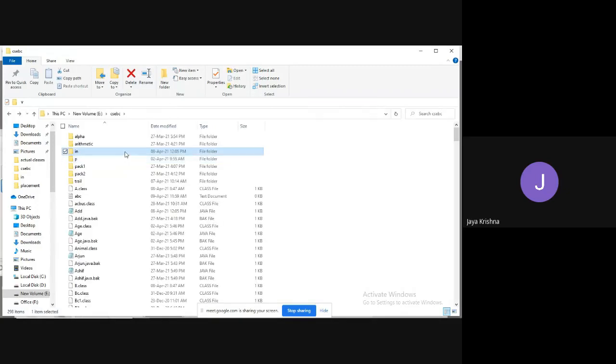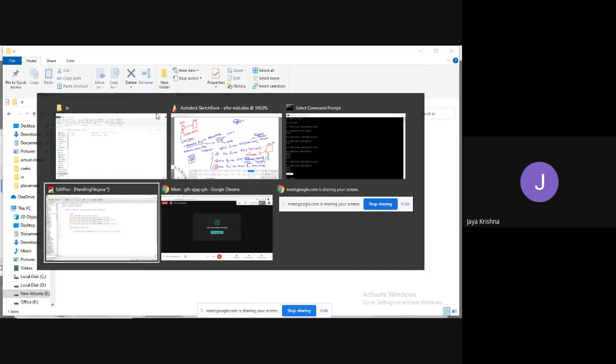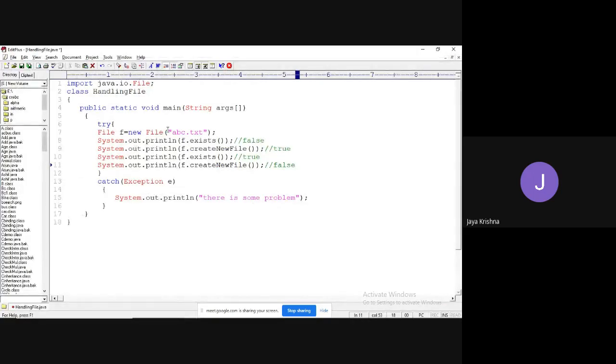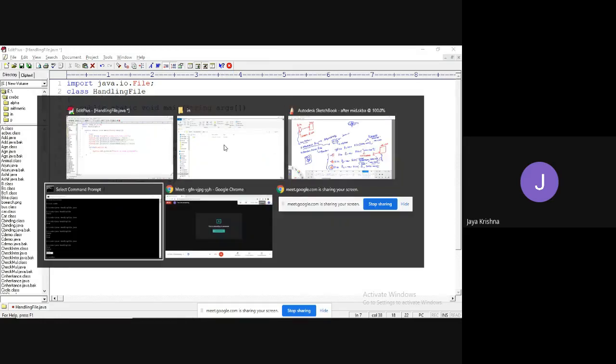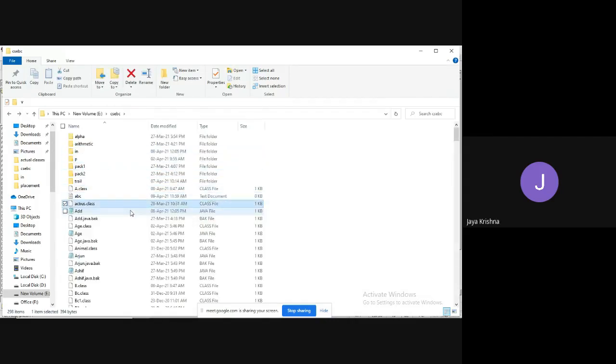In that in folder, I want to create the file. What I can do is pass the first parameter as that corresponding location, and I'm trying to delete that once again. How to delete it? Okay, there is no problem.